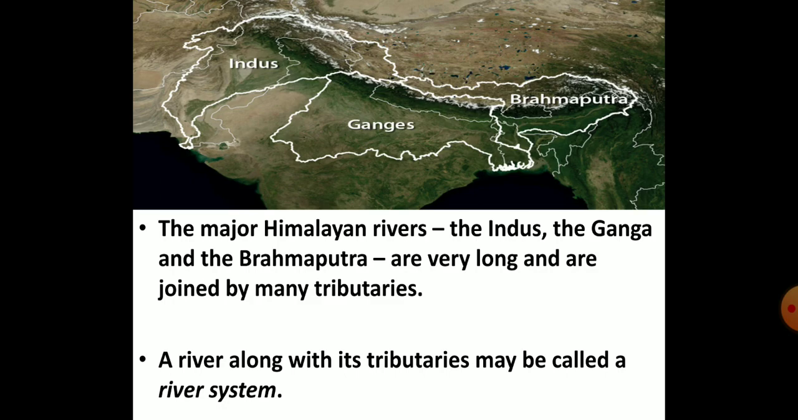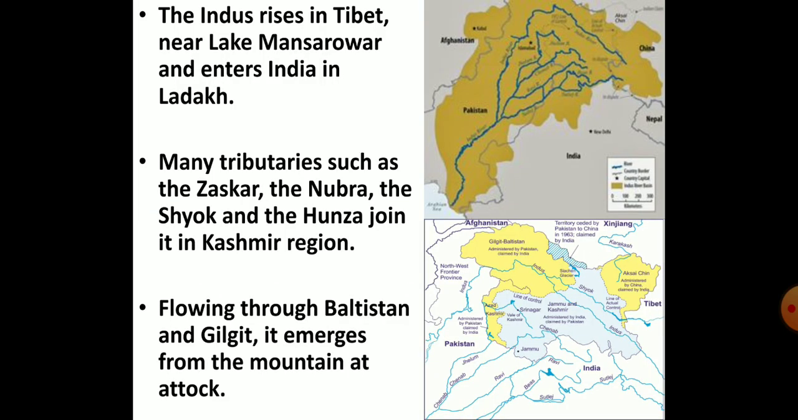As we know, the major Himalayan rivers are the Indus, the Ganga and the Brahmaputra. These rivers are very long and many large tributaries join them. Therefore, a river along with its tributaries may be called a river system. Now we'll look at the river systems of the Himalayan rivers. First, the Indus river system.